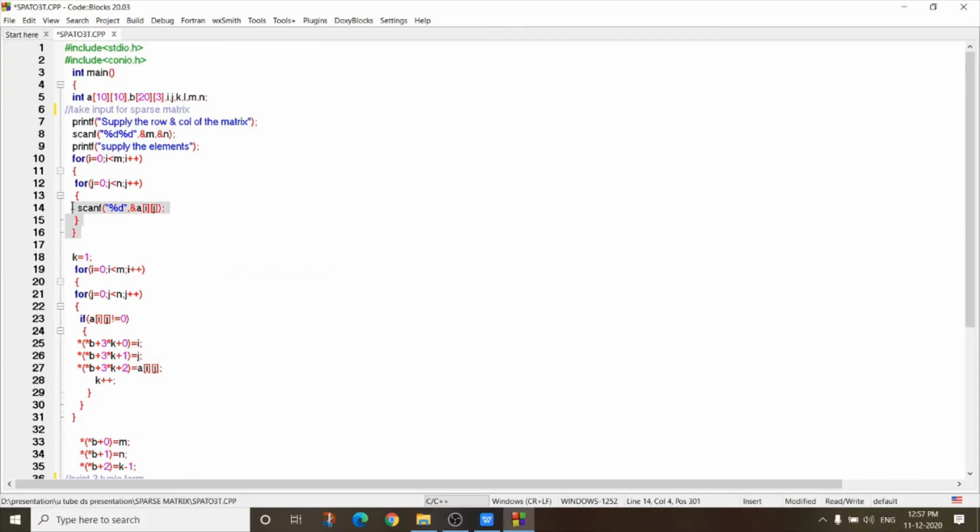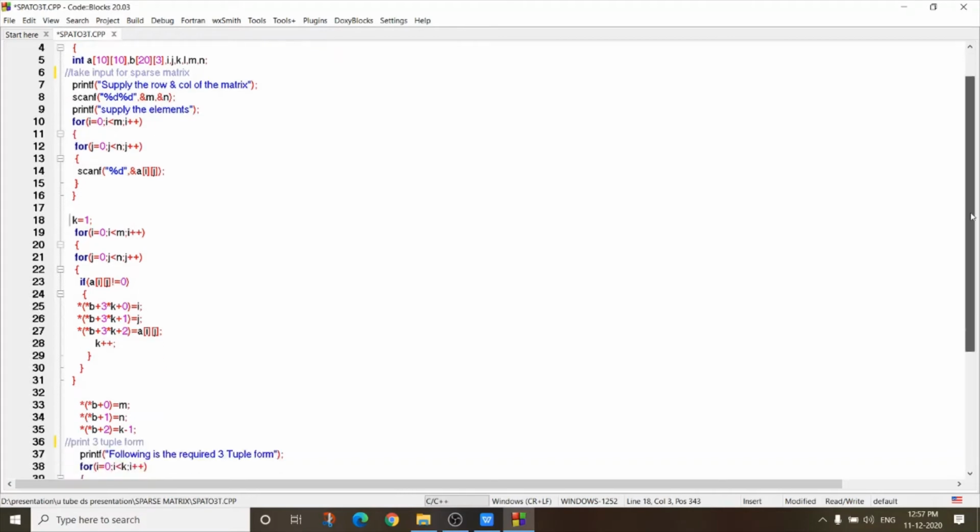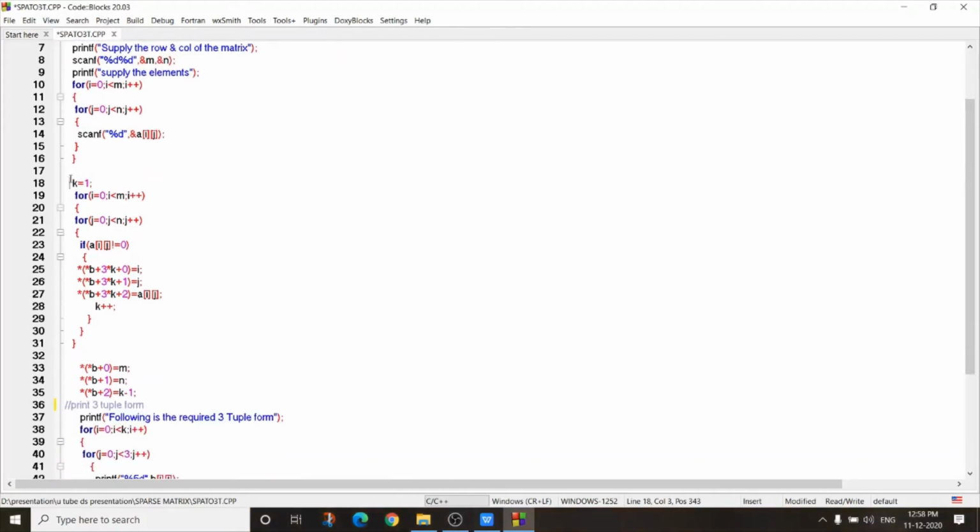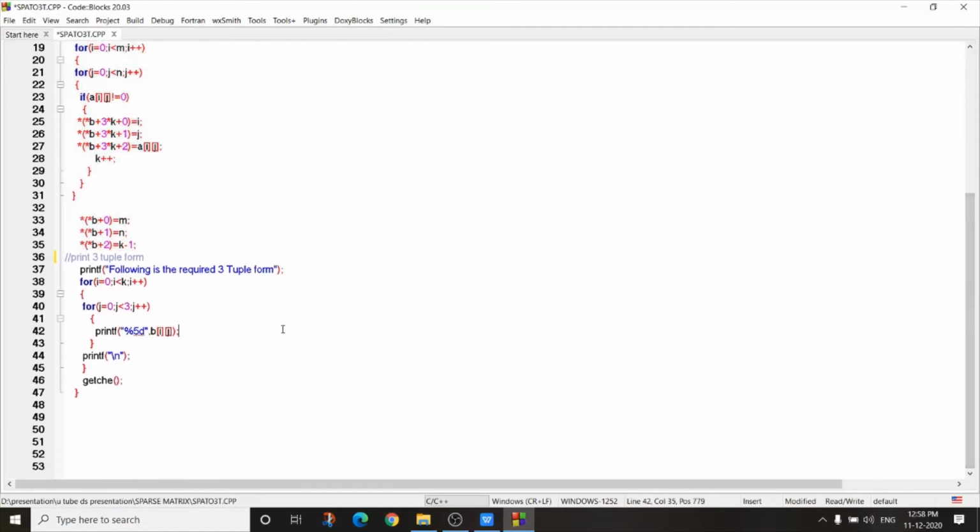And this coding is for taking the input of the sparse matrix. And this is the calculation of how to represent the sparse matrix in 3-tuple form. We already discussed that. And I have to print that 3-tuple form. So this coding is for printing that 3-tuple form.